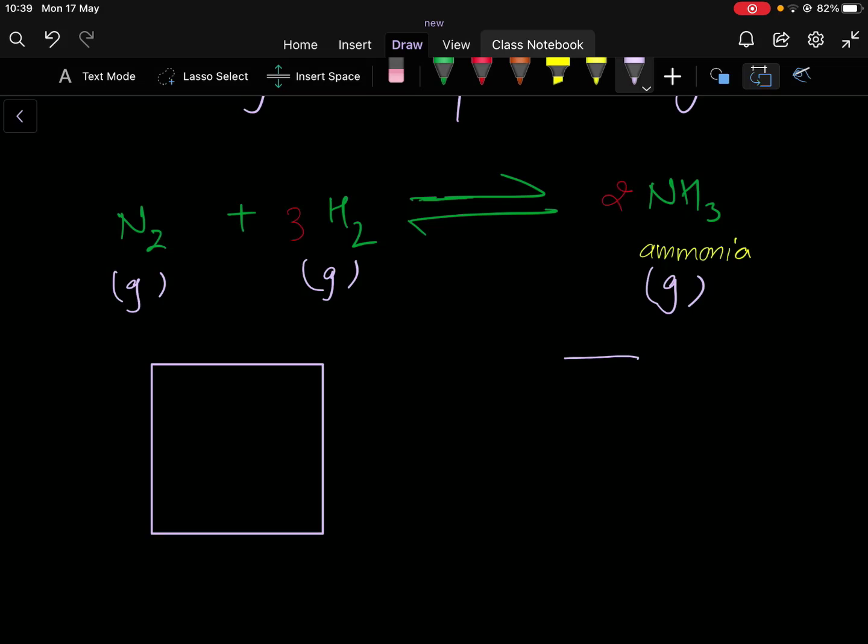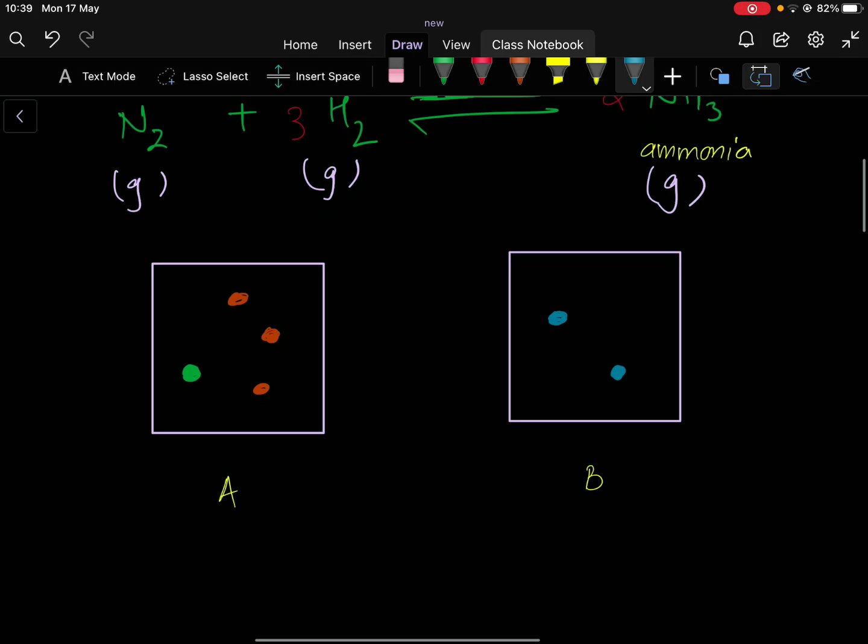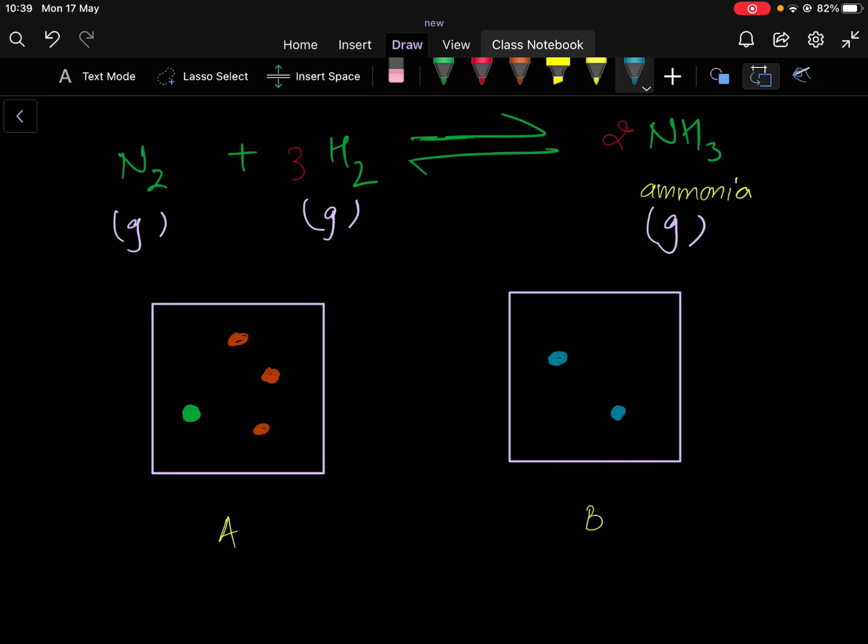I'll take 1 nitrogen and 3 hydrogen here. This is container A and this is container B. I have ammonia particles: there are 2 ammonia particles here, and there are 3 hydrogen particles and 1 nitrogen particle here. I'm considering that 1 mole is 1 particle, let's assume that for this example.